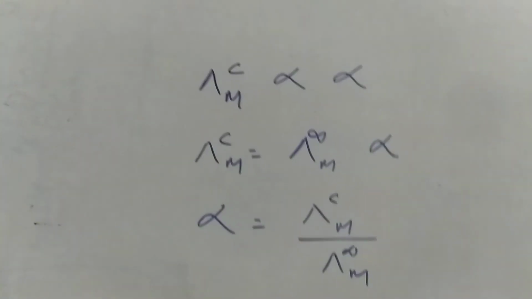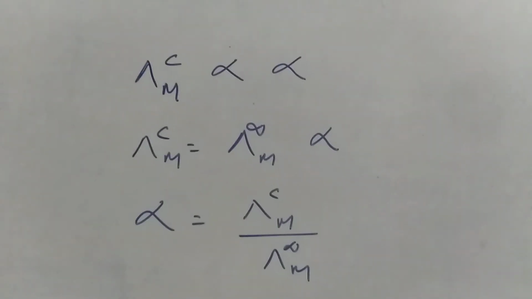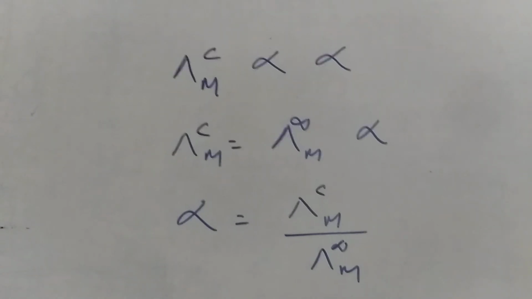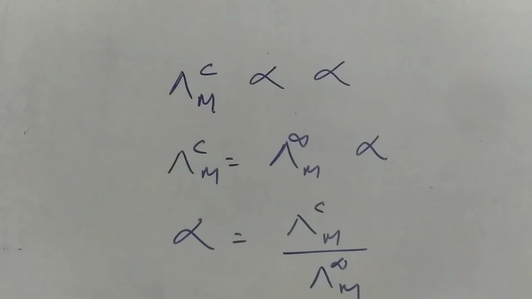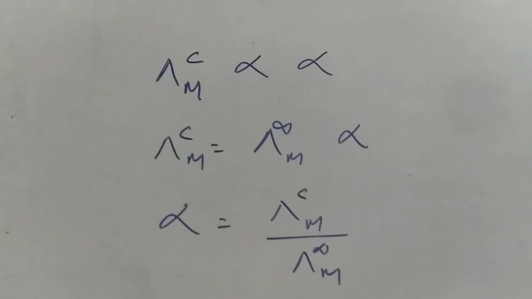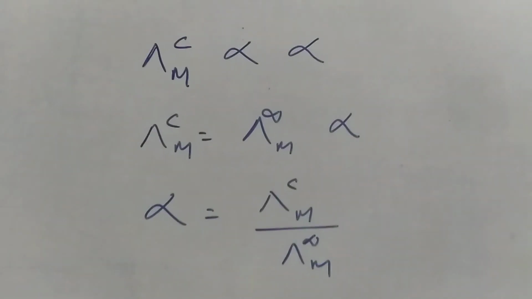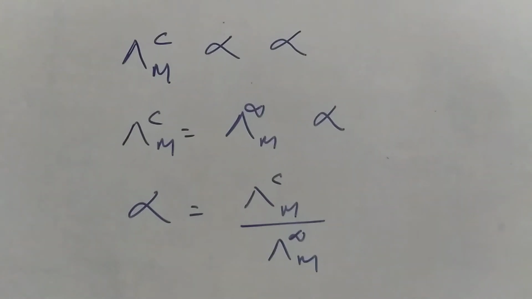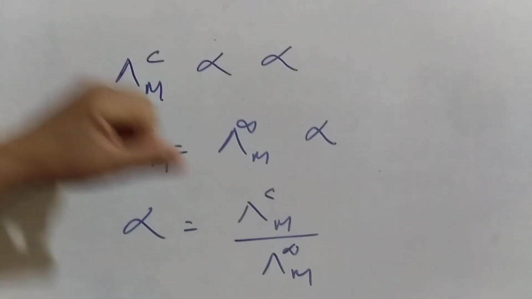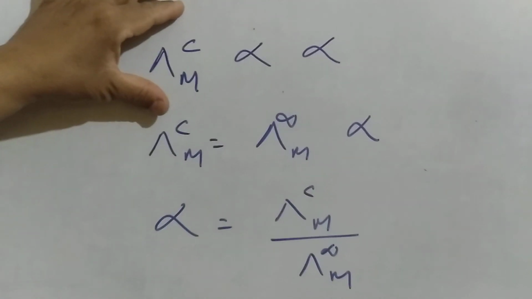Suppose we are adding water. If we are adding water, according to Ostwald dilution law, alpha is going to increase. If alpha increases, the dissociation increases. If the dissociation increases, more ions will be produced, and definitely the molar conductivity will be more. It means if I add water, alpha increases, and at the same time the molar conductivity at any concentration will also increase.